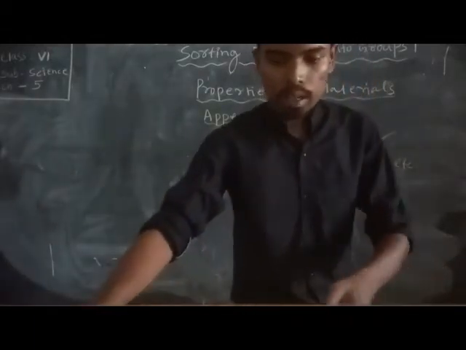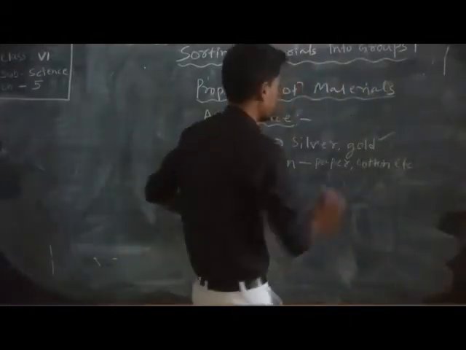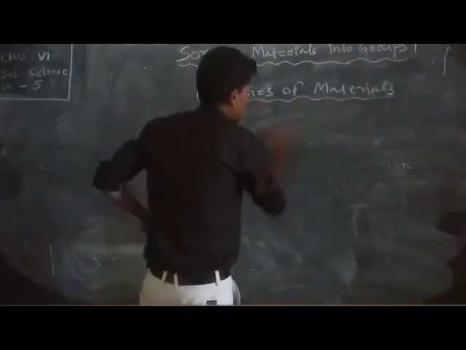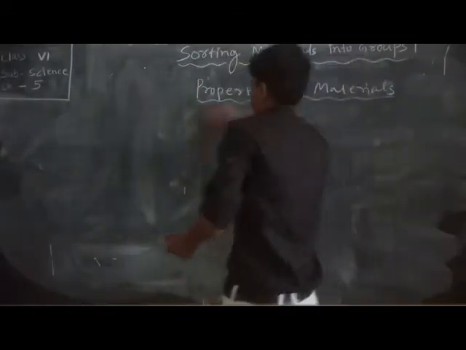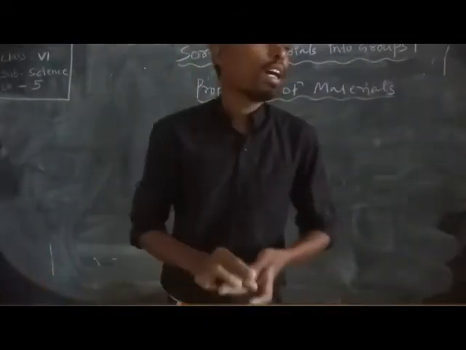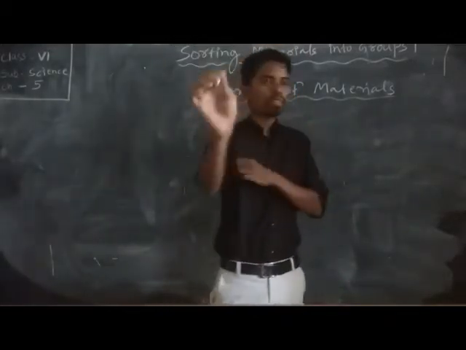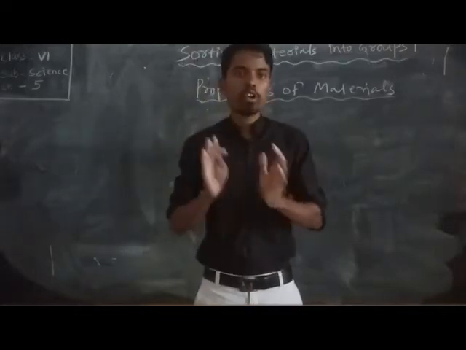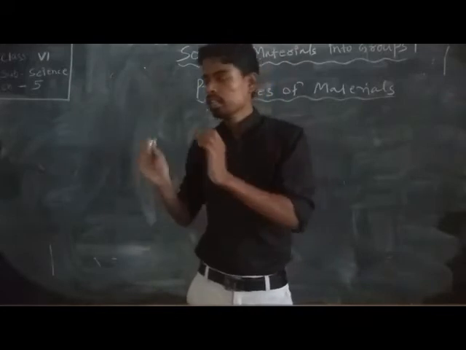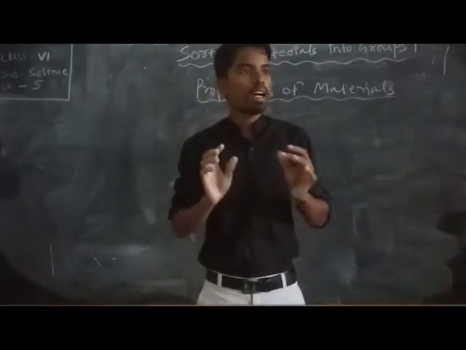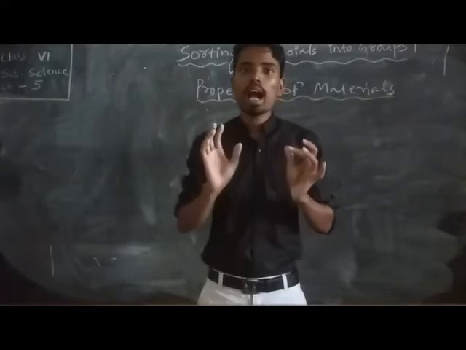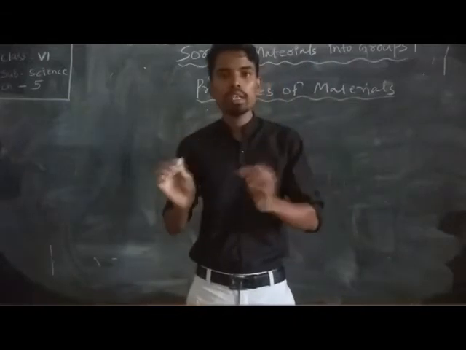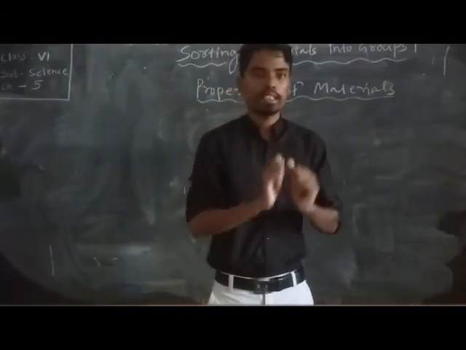Next, we come to hardness. Student, you have seen that some materials are hard and some materials are soft. For example, soap is soft in nature, but iron is hard in nature. So we can classify according to their softness and hardness.